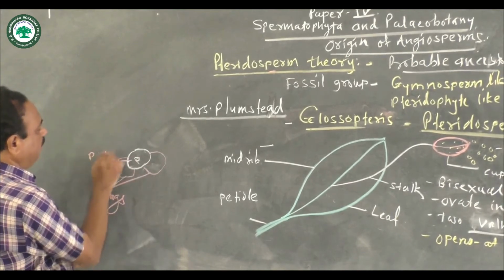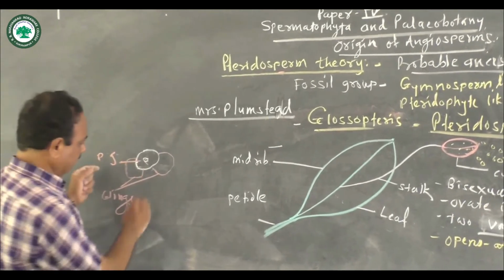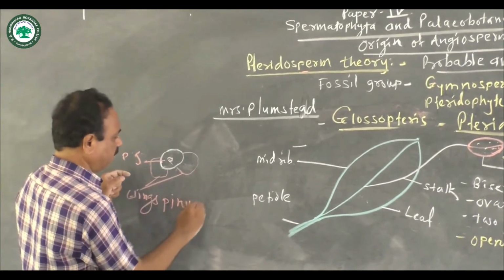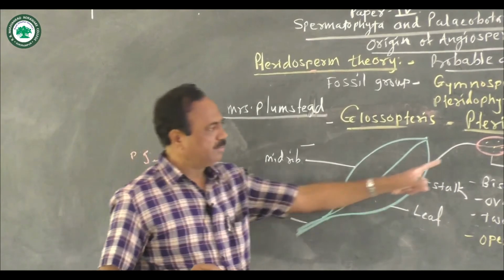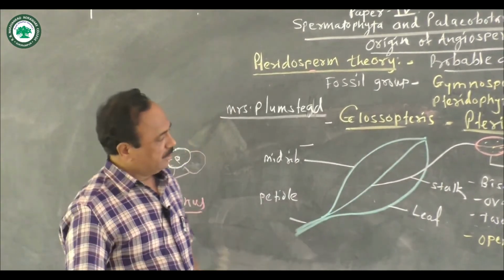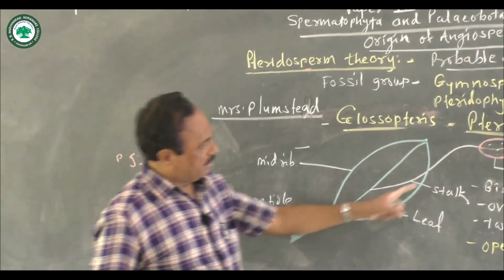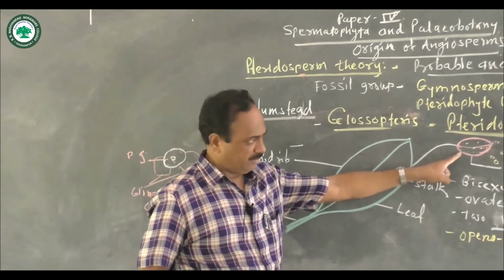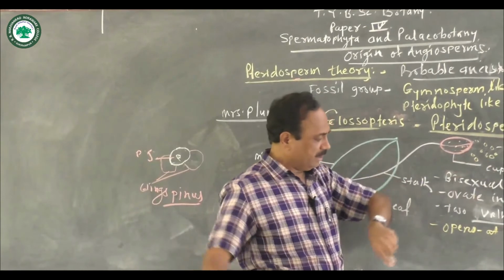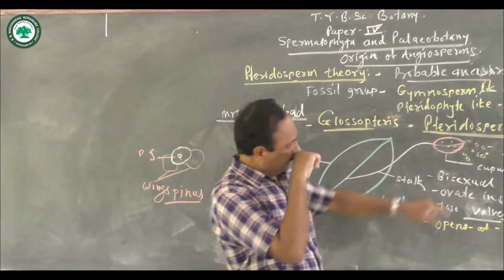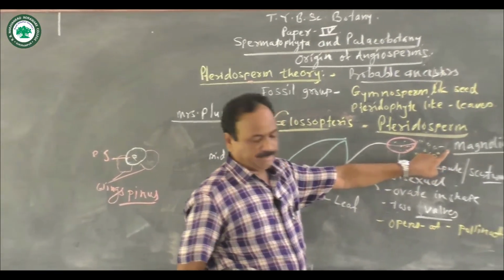This is the pollen grain with wing, which is found in the Pinus plant of the gymnosperm. Such types of pollen grains are not found in this reproductive structure of the Glossopteris, and the pollen grains look like the pollen grains of the magnolia.